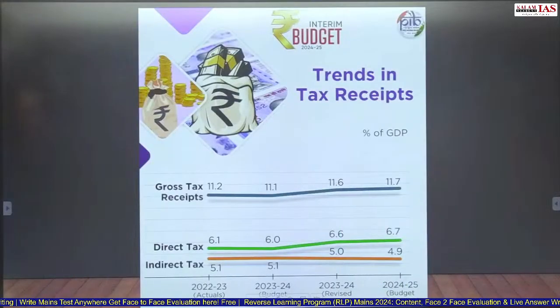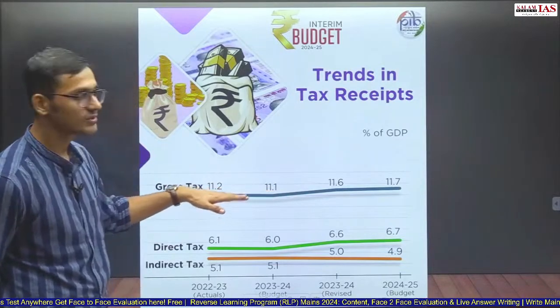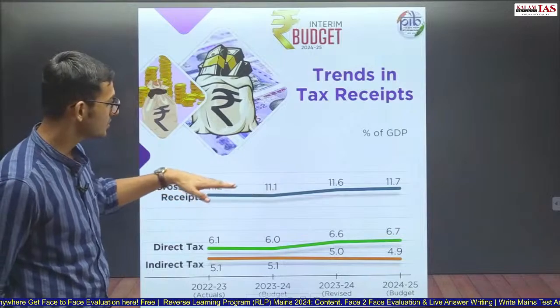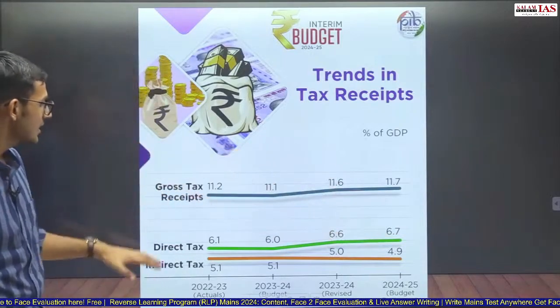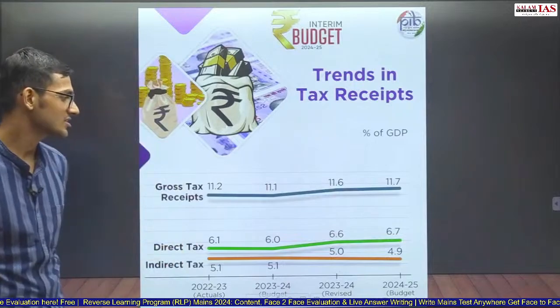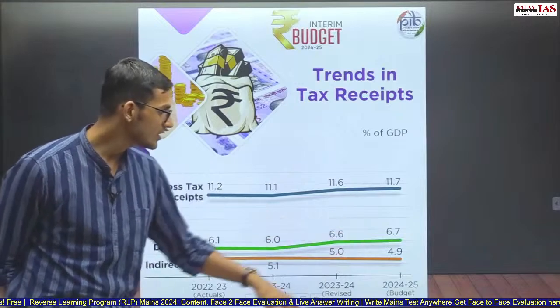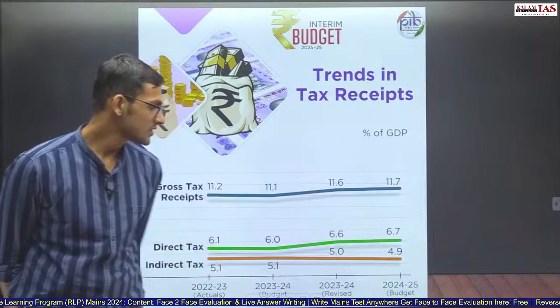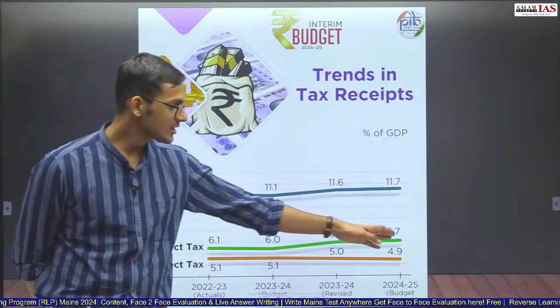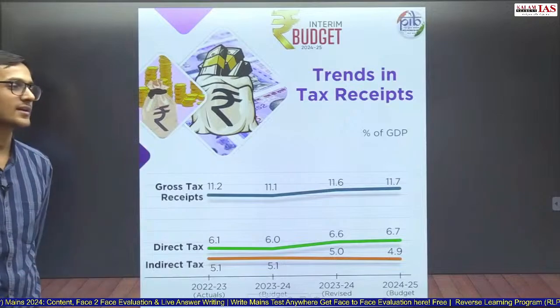Trends in tax receipts. Gross tax receipts are almost stagnant between 11 to 12%. Sometimes it reduces, sometimes it increases. So there is no consistent pattern. But direct tax is more than indirect tax consistently, and the gap between direct and indirect tax has also increased. Earlier it was around 1%, now it is around 2%, that is 1.6% here and 1.8% here. So the gap between direct and indirect tax has increased.